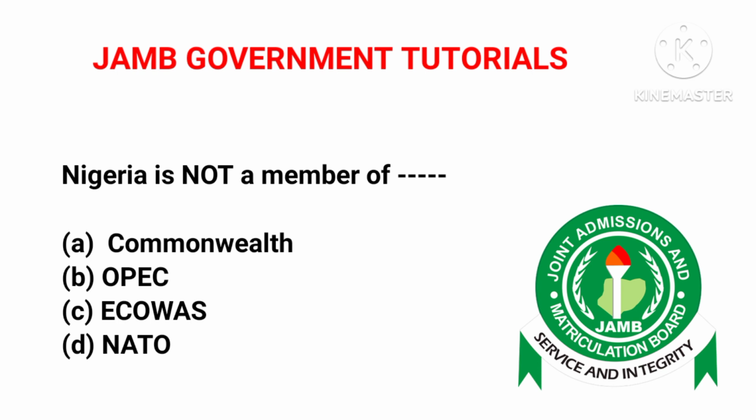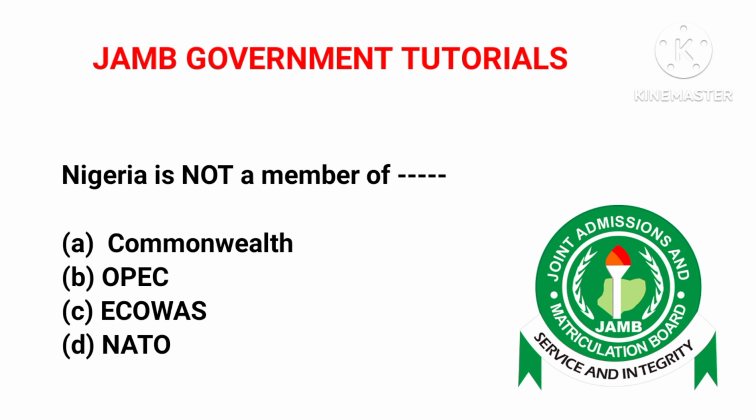NATO means the North Atlantic Treaty Organization. It has 32 country members, and the members are from Europe and North America. So Nigeria is not in any of these geographical areas. So Nigeria is not a member of NATO, and the correct answer is option D.